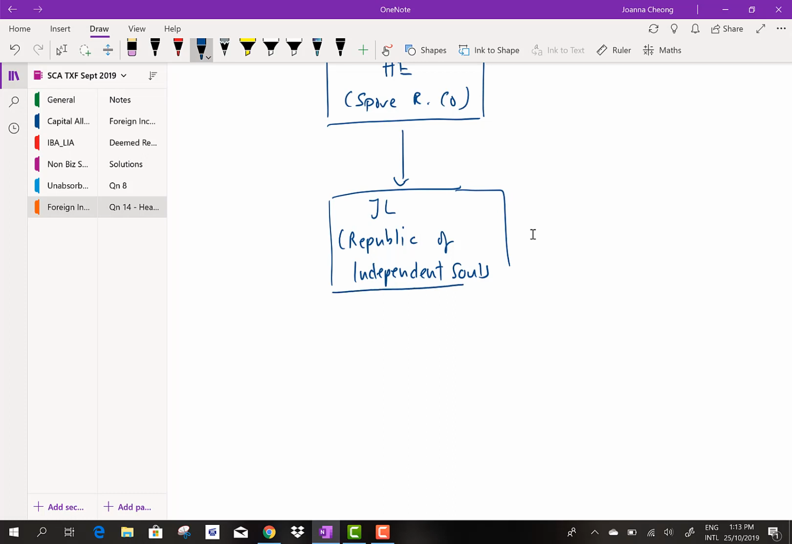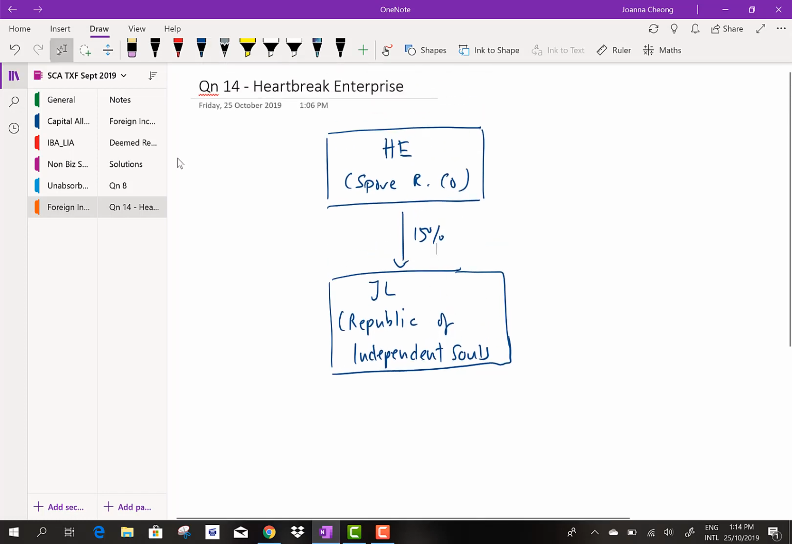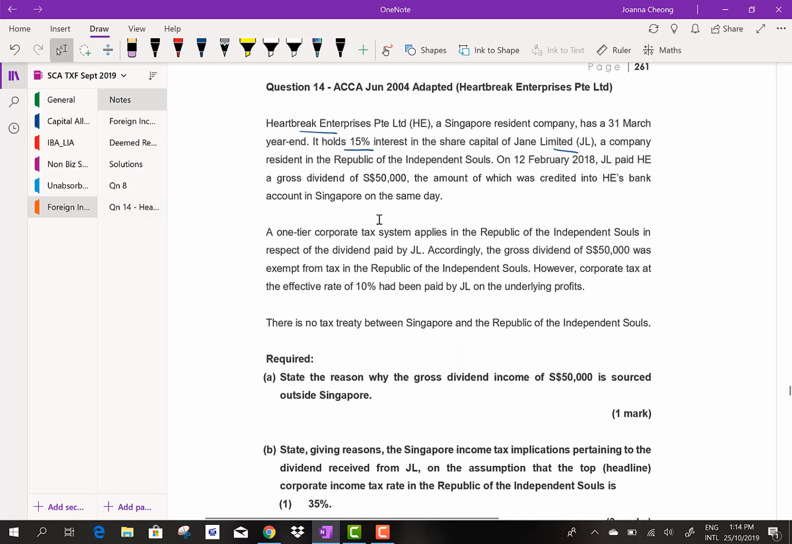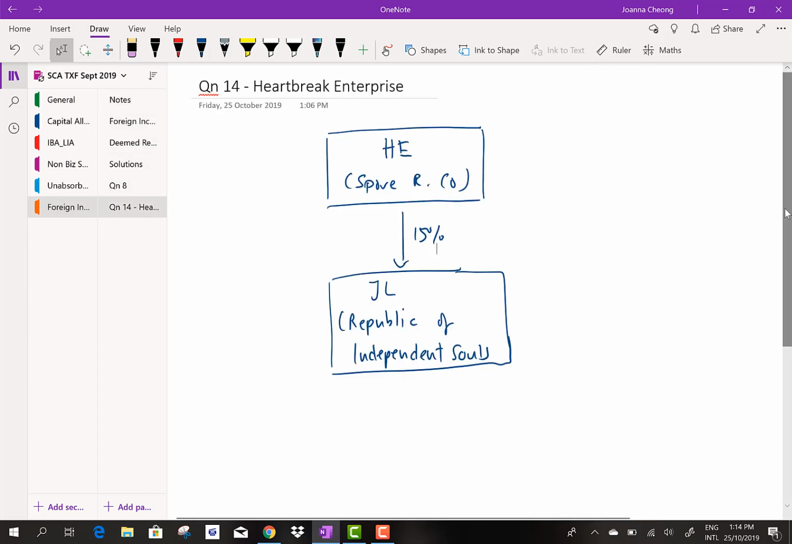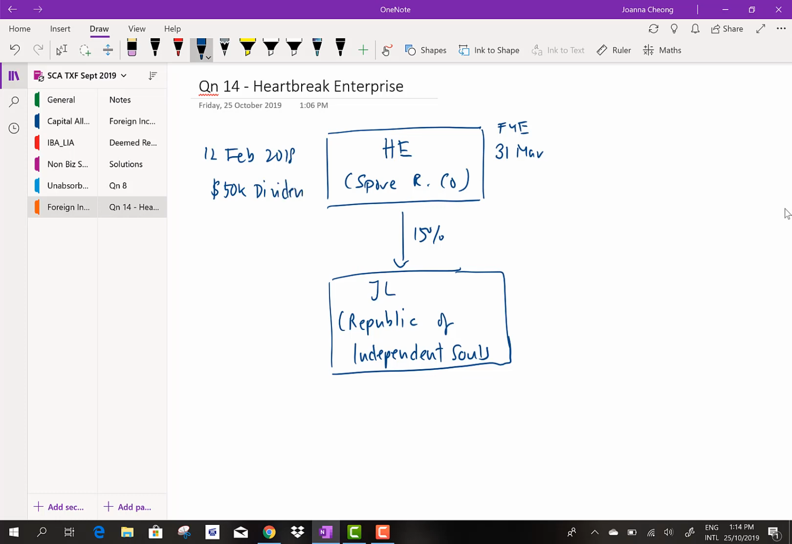Now, according to the question, it says that the Singapore company HE owns 15% of JL. Now, is this 15% important? Well, we'll tell you in a while. So now, HE Limited has a 31st March financial year end. Okay, and according to the question, on the 12th of February 2018, 50,000 worth of dividend was remitted back to Singapore.